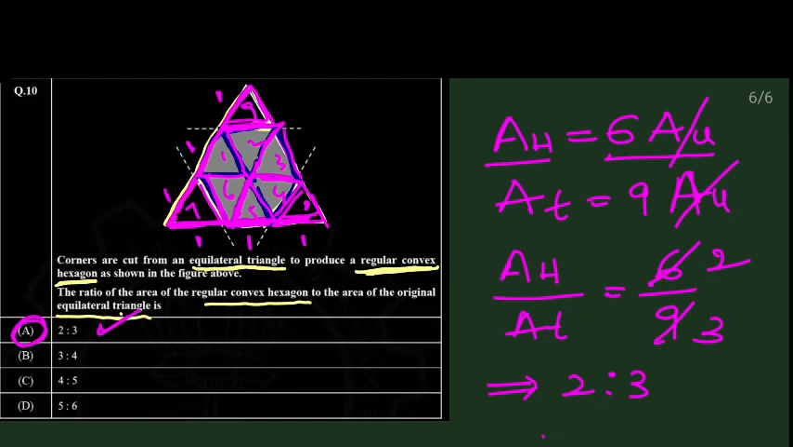So these are the 5 questions in this video. With this video, we have completed the aptitude questions of GATE 2021 Electronics and Communication.